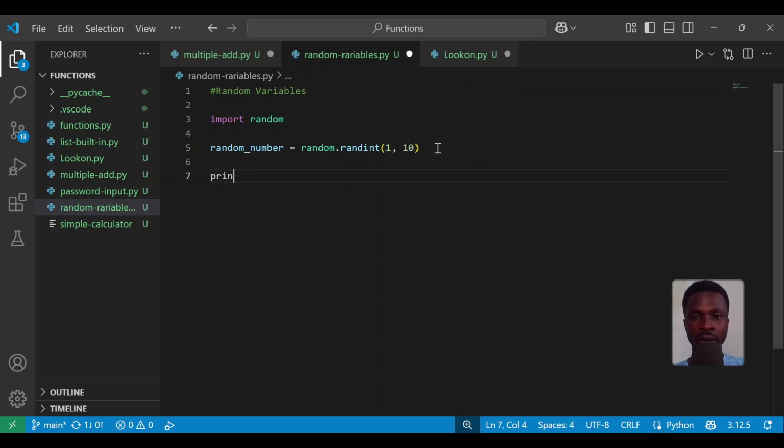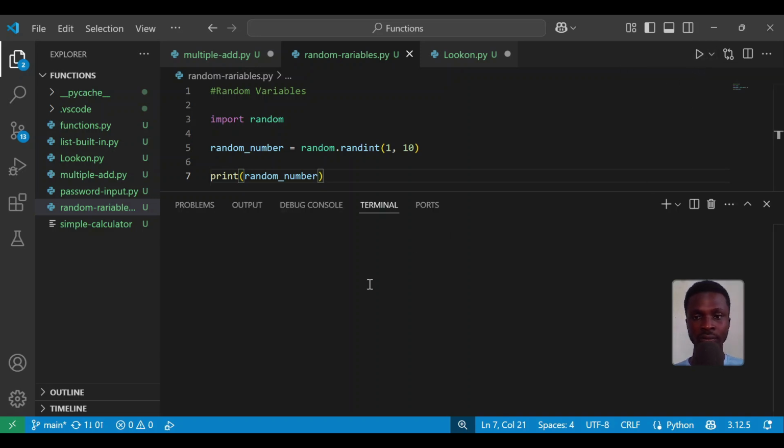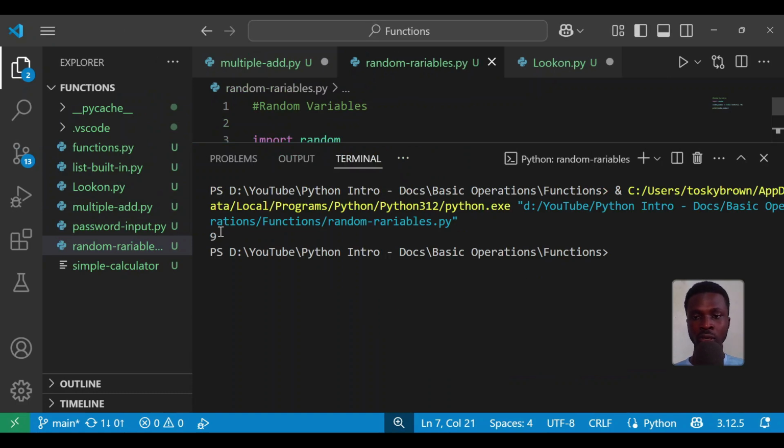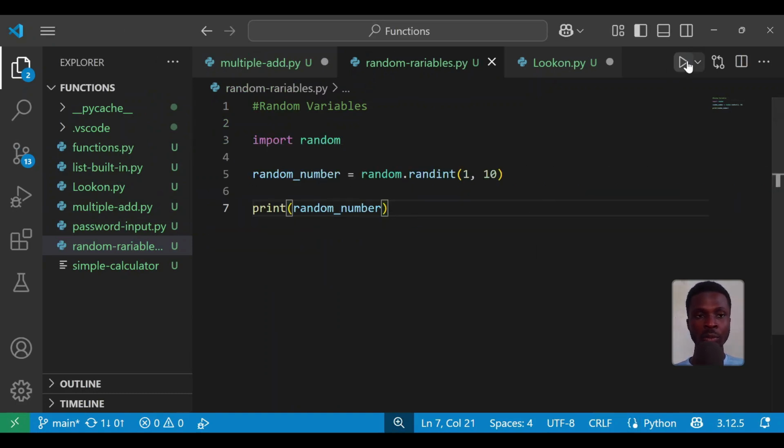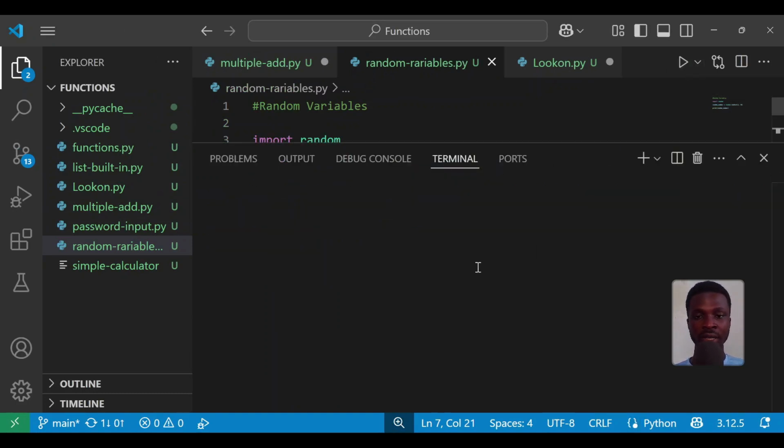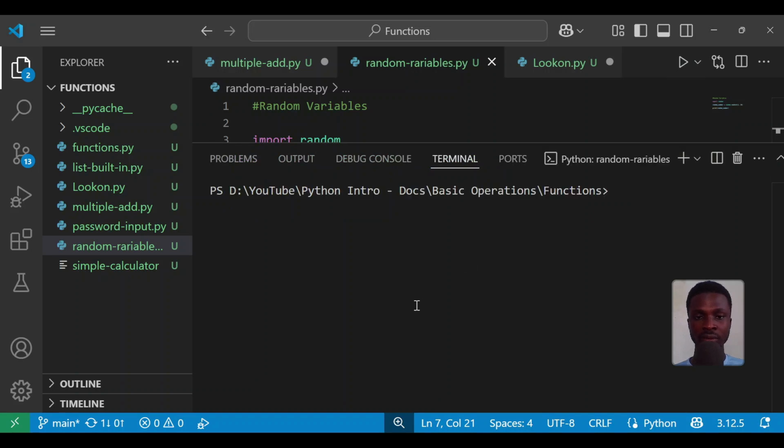So if I print random_number, you can see that I'll have a specific random number. Let me run this. As you can see, I have 9. Let me run it again. You see that I have different numbers.